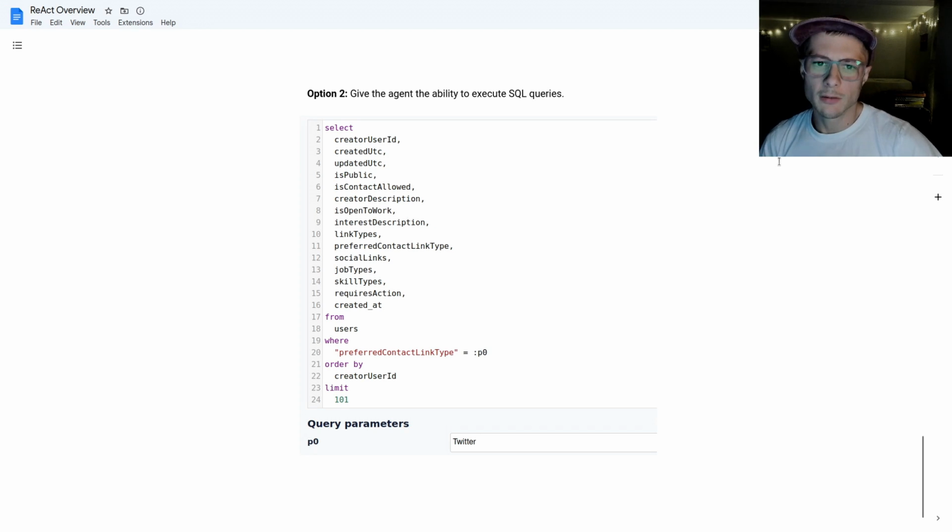In the second, more advanced set of tools I'm going to give it, I'm going to see if the local large language model can actually execute SQL queries. So in this case, we would give it the ability to look at how many tables there are. We would give it the ability to see which columns exist on the tables. And then beyond that, we would just give it the ability to execute raw SQL queries.